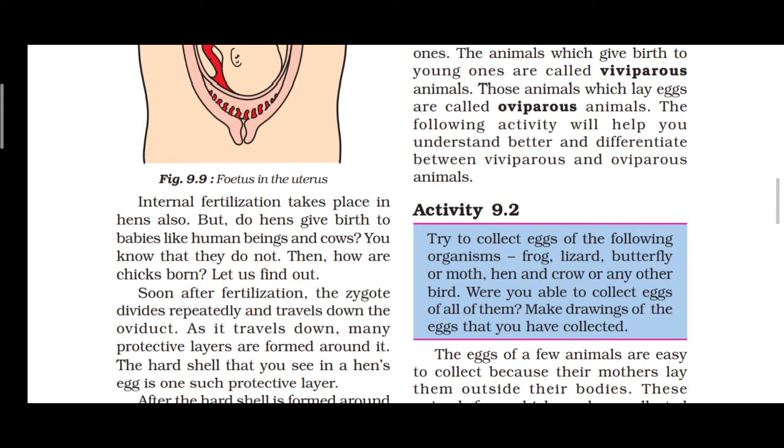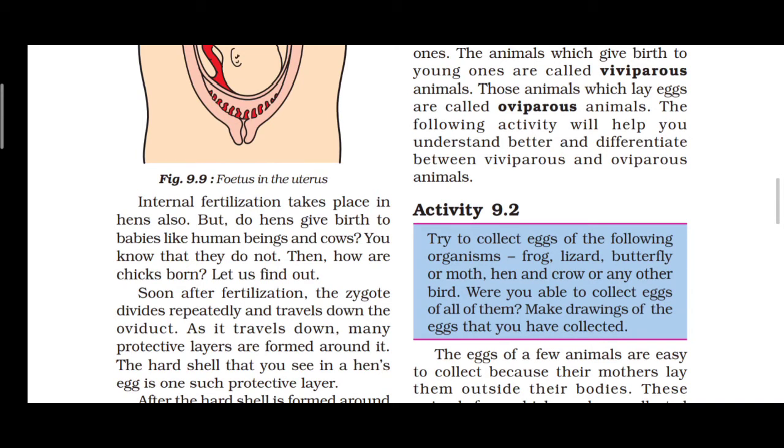The hard shell that you see in the hen's egg is one such protective layer. Have you all seen a hen's egg? The hard shell, the white shell, is a protective layer of the egg. After the hard shell is formed around the developing embryo, the hen finally lays what? Egg.